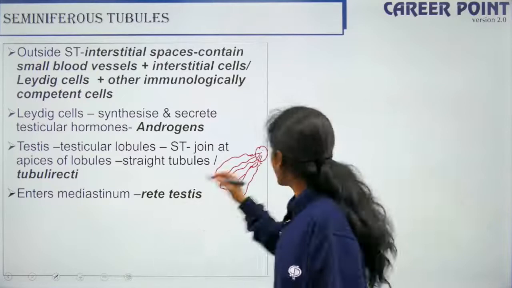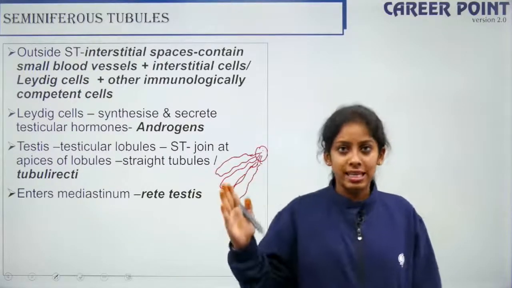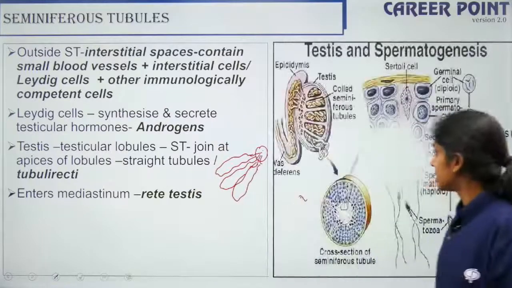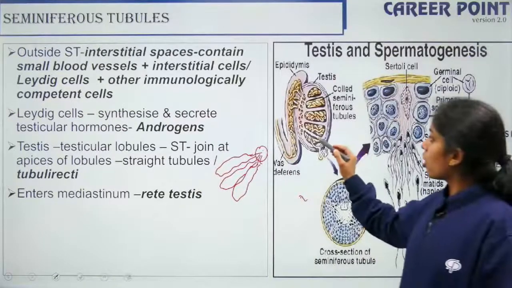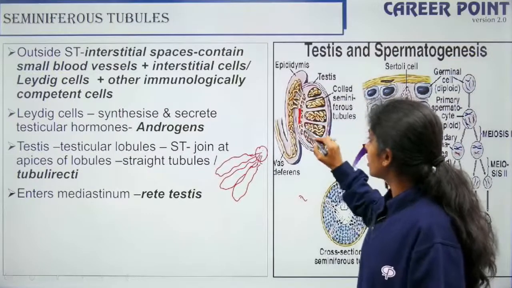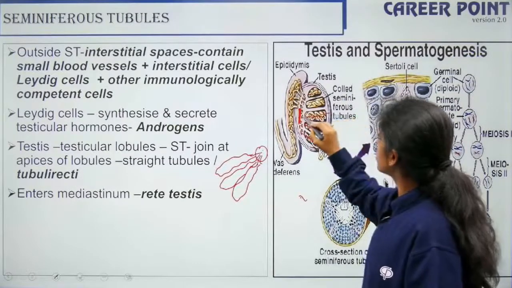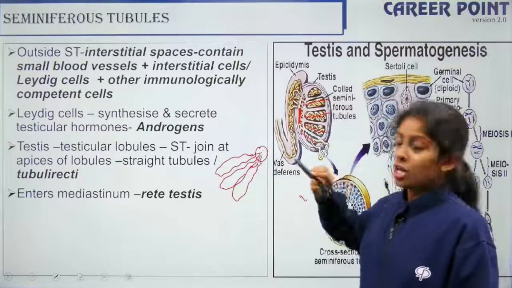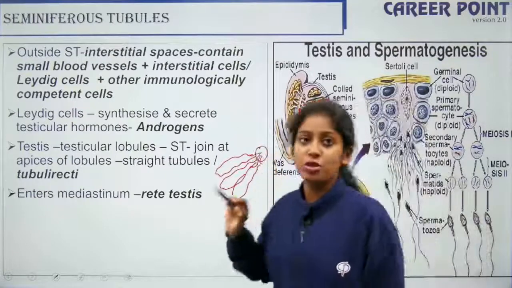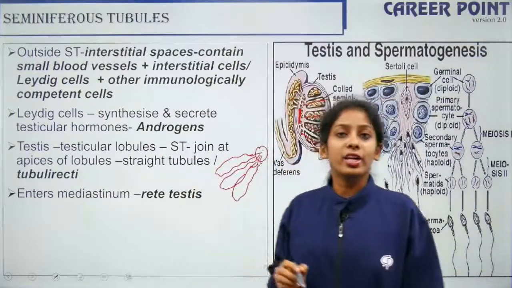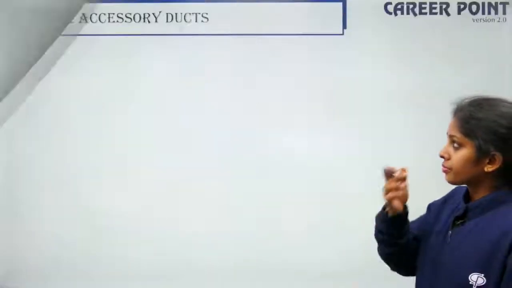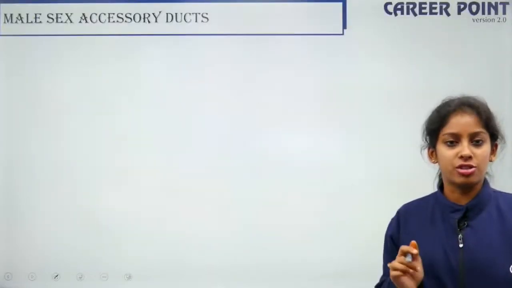Now it enters the mediastinum, the innermost layer, and that is my rete testis. If you can see, they all join together and then enter the mediastinum. This is one testicular lobule, this is another one, and this is another one. All the apices of the seminiferous tubules join together to form the tubuli erecti. Then they open into your rete testis. With this, we are done with the structure of the testis.